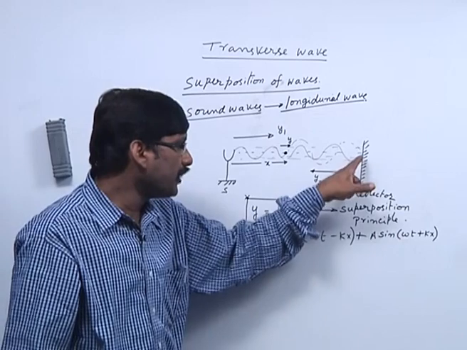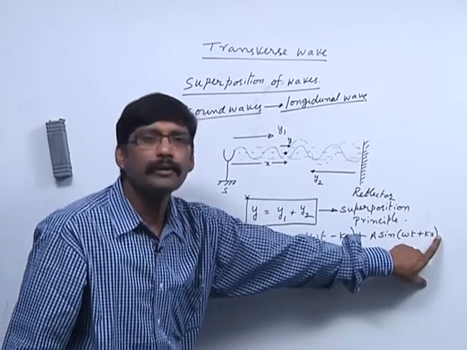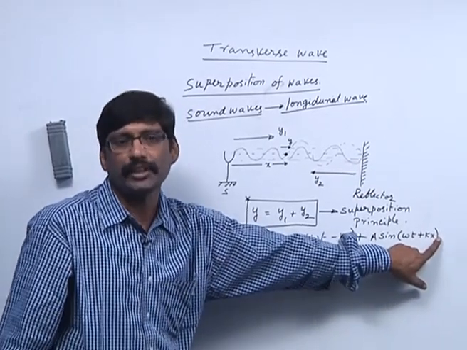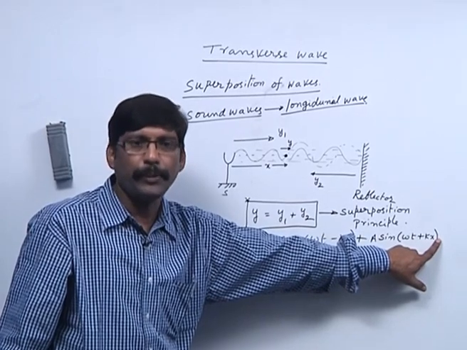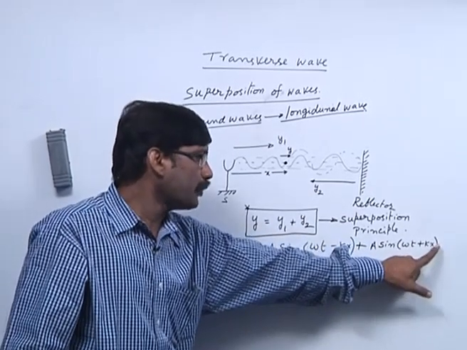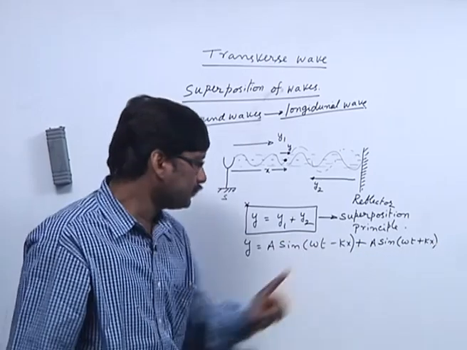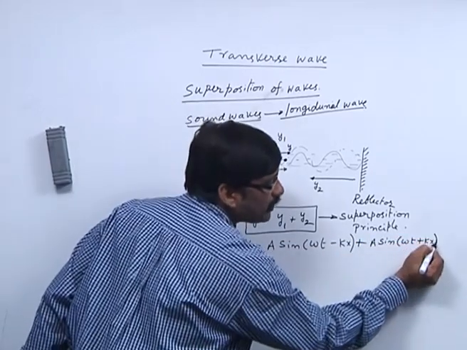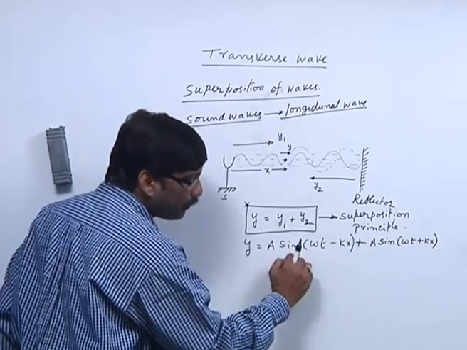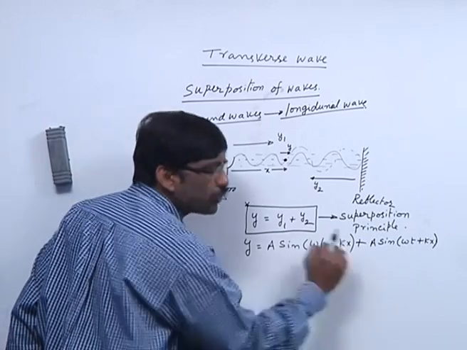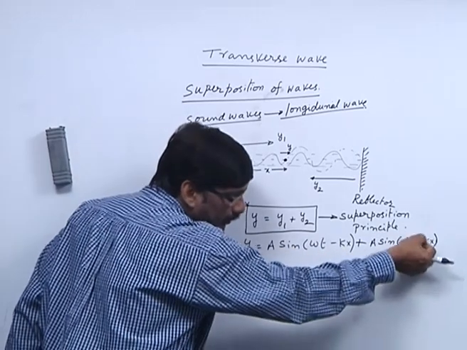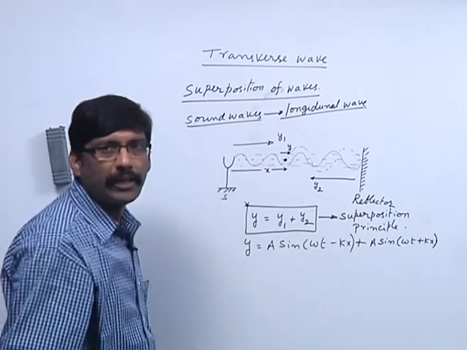Of course, if there is a phase change, I have to add pi here. Depending on the phase change, I should add either 0 or pi. Let us say there is no phase change. This represents a wave traveling towards the positive x direction, and this represents a wave traveling towards the negative x direction.